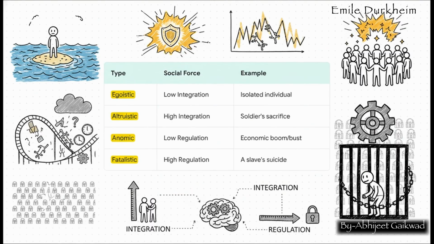And this table lays out his famous conclusion, his 4 types of suicide. This is absolutely core. He argued that suicide rates are determined by 2 social forces. First, social integration, how connected you feel to a group. Second, social regulation, how much your life is controlled by norms. The 4 types of suicide come from these forces being either too high or too low. Egotistic suicide happens when integration is too low. Altruistic is when integration is too high. Anomic is when regulation is too low, and fatalistic is when regulation is too high.